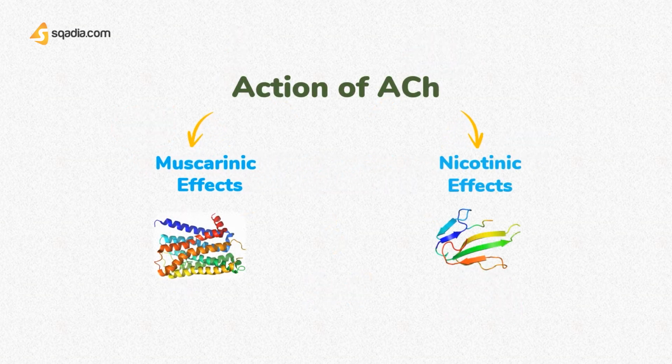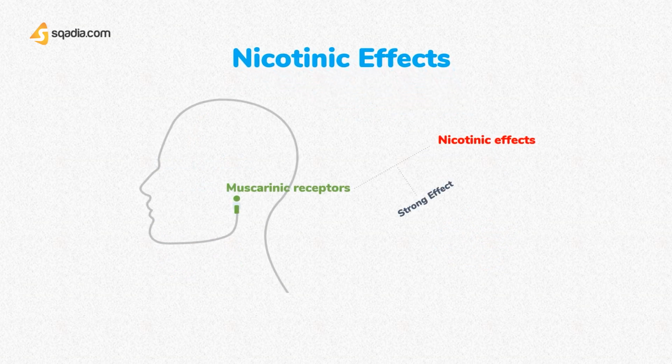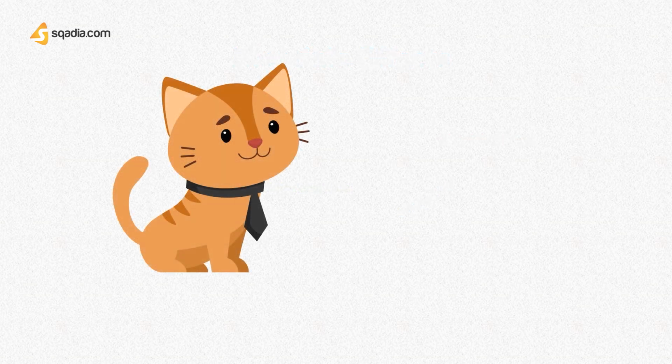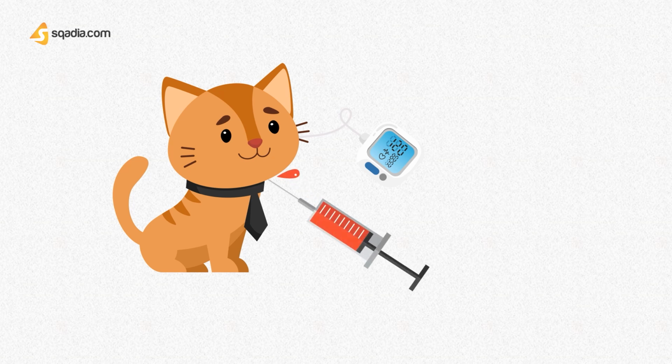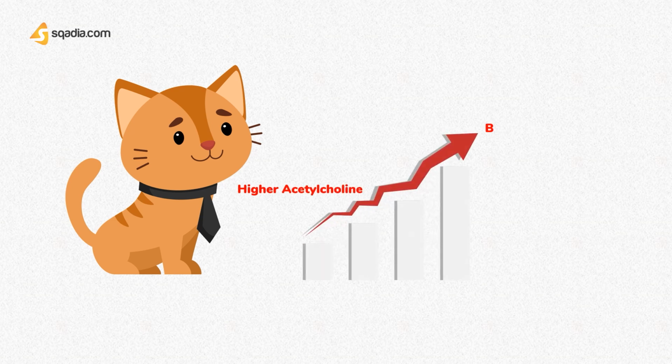Nicotinic effects include stimulation of all autonomic ganglia. However, the action of acetylcholine on ganglia is relatively weak compared with its effect on muscarinic receptors, and so parasympathetic effects predominate. The nicotinic actions of acetylcholine on the sympathetic system can be demonstrated, for example, on cat blood pressure, by blocking its muscarinic actions with atropine. High intravenous doses of acetylcholine then cause a rise in blood pressure because stimulation of the sympathetic ganglia and adrenal medulla now results in vasoconstriction and tachycardia.